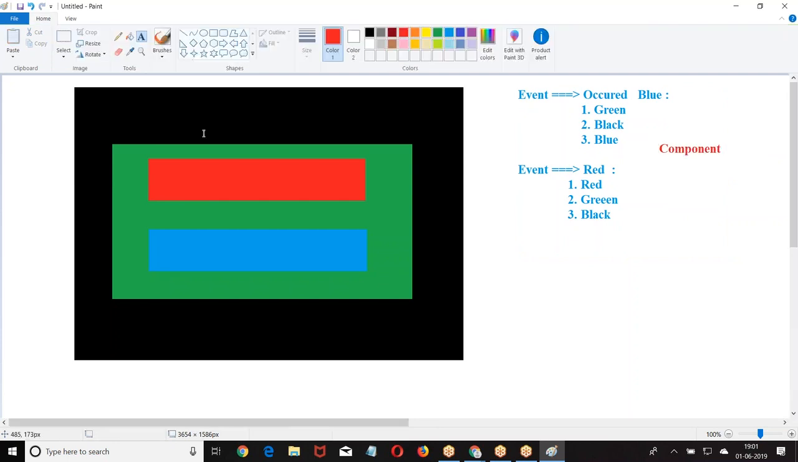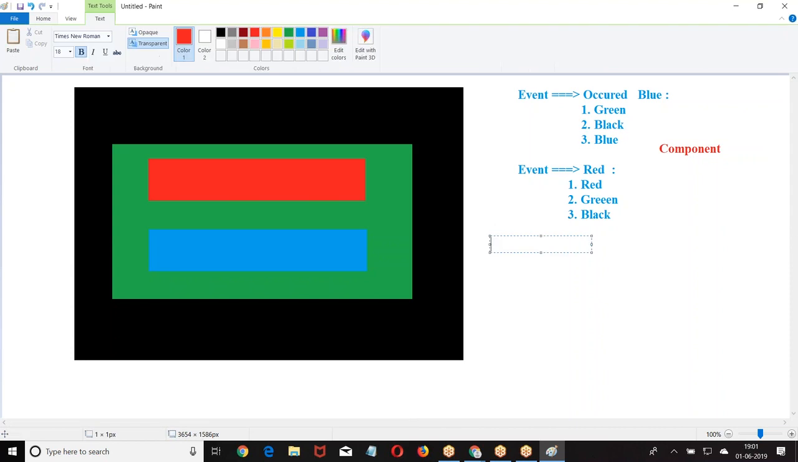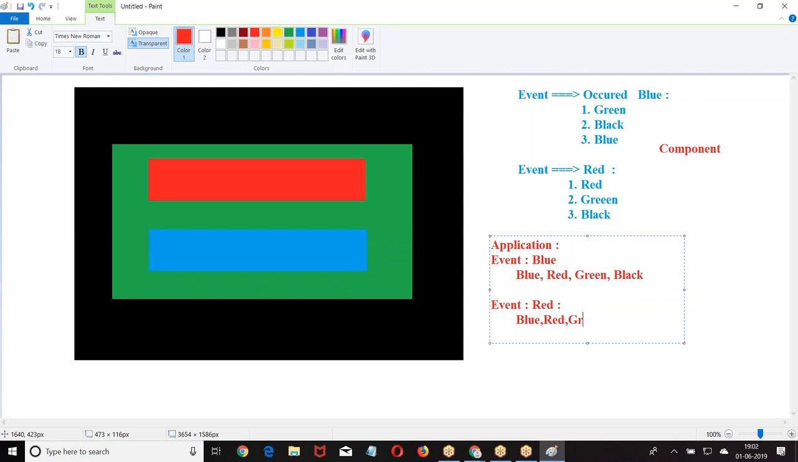Component level event. If I go with the same application level event, who can handle it? Let us see. If an event occurs on the blue, who can handle it? Blue can handle it. Red can handle it. Green can handle it. Event occurred on the red. Who can handle it? Blue can handle it. Red can handle it. Green can handle it.